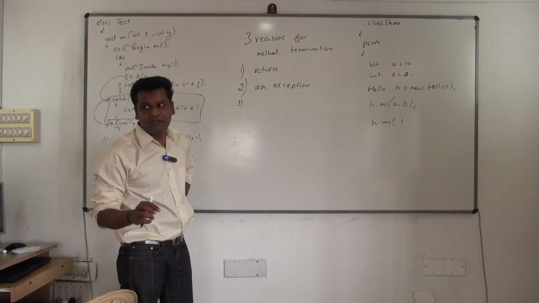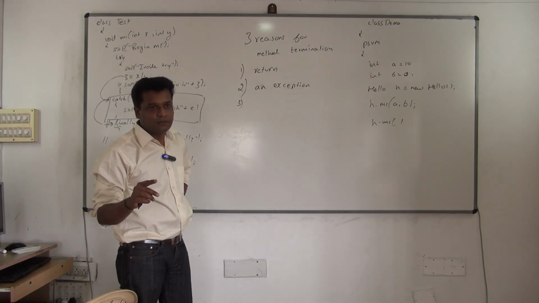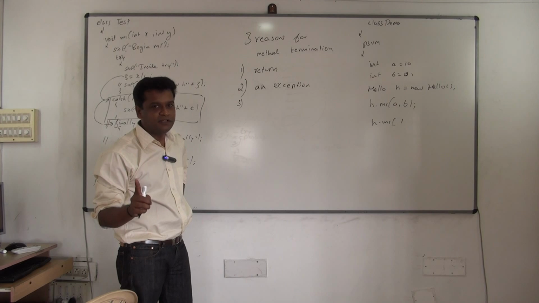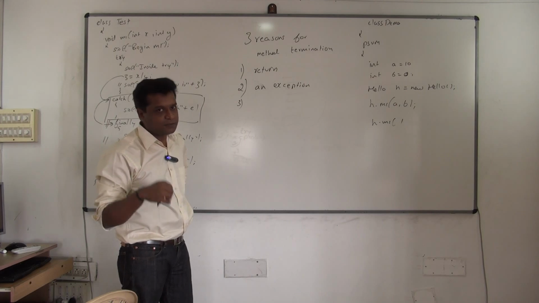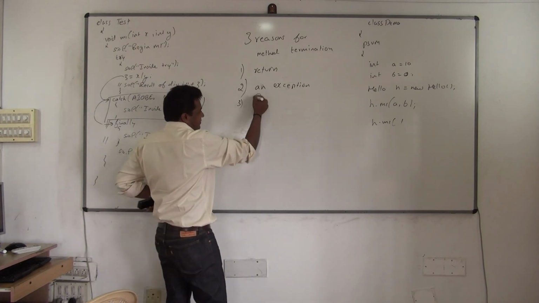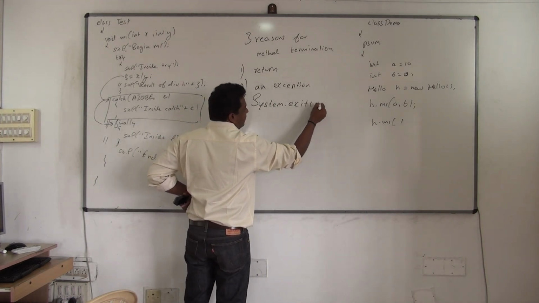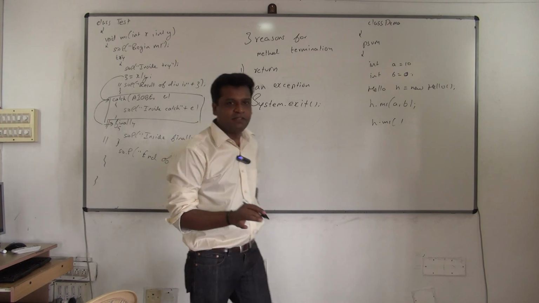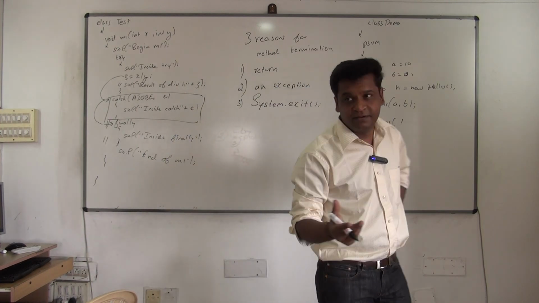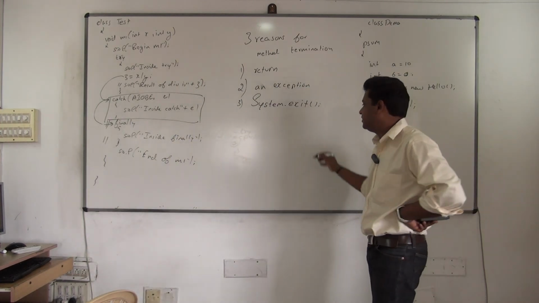If you want to terminate a method, there are three options. One is the return keyword, it will terminate. Exception also will terminate. But the exit method will kill your program itself. It will not only terminate the method, it will kill the program itself. See the difference now.